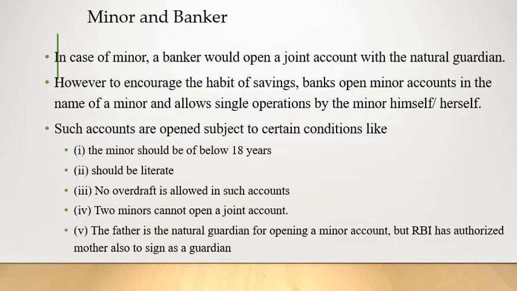Moving on to the next slide. Minor and banker. In case of a minor, a banker would open a joint account with a natural guardian. So when a minor wants to open an account in a bank, the banker always prefers to open the account with a natural guardian. They won't have an individual account; they always have a joint account with their guardian. The guardian may be their father or mother, who can be a natural guardian, or else sometimes a legal guardian will be appointed by the court according to the will of the father or mother.